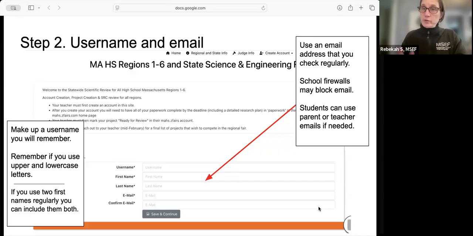If you have two first names you use regularly, you can include them both in here. This doesn't have to be your legal name. It has to be the name that you go by and what you will want on any sort of materials that are published.